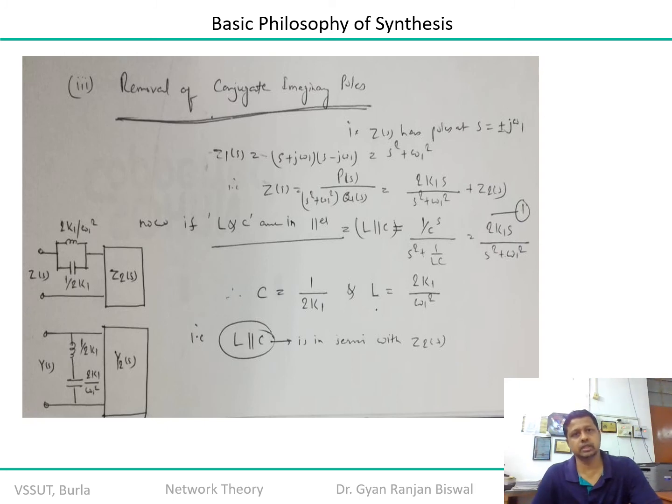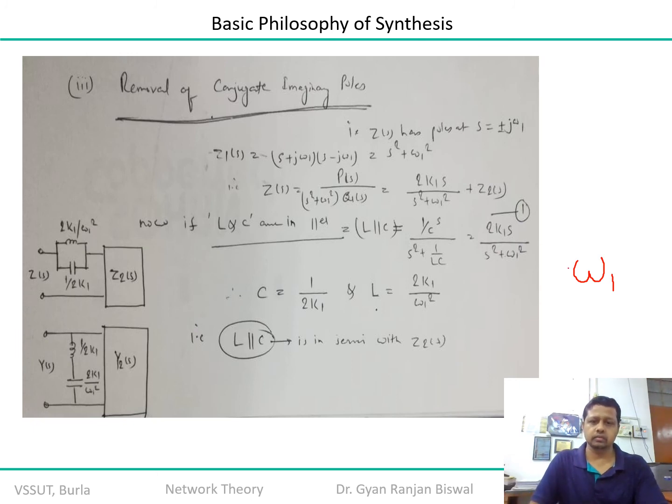So complex imaginary poles means there is a pole, let's say if it exists, s plus j omega, because omega is a frequency domain. For our understanding, rather than omega, which is a more generic term, here I am writing omega 1, some value over the frequency plane, a particular frequency.